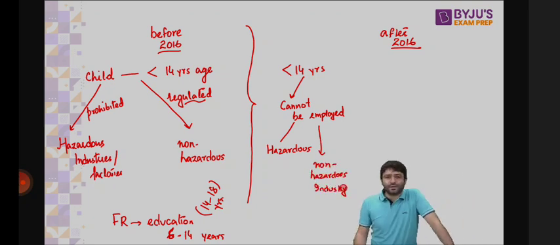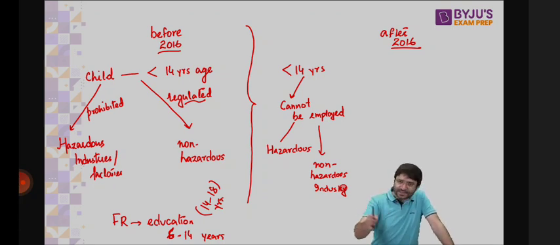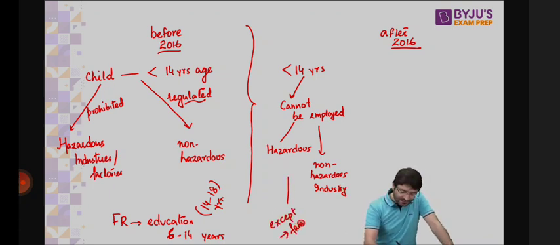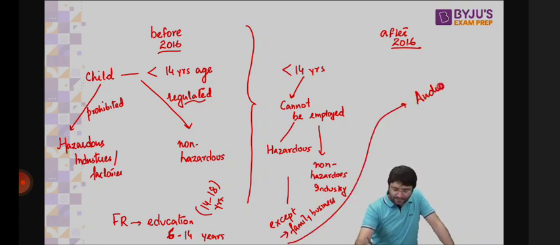Now there's a complete prohibition on child labor. A child less than the age of 14 cannot be employed, whether it is a hazardous industry or non-hazardous industry. Doesn't matter, there's a ban on employing children. Except the child can work in family business. Except the child can work in audio, visual, entertainment industry.